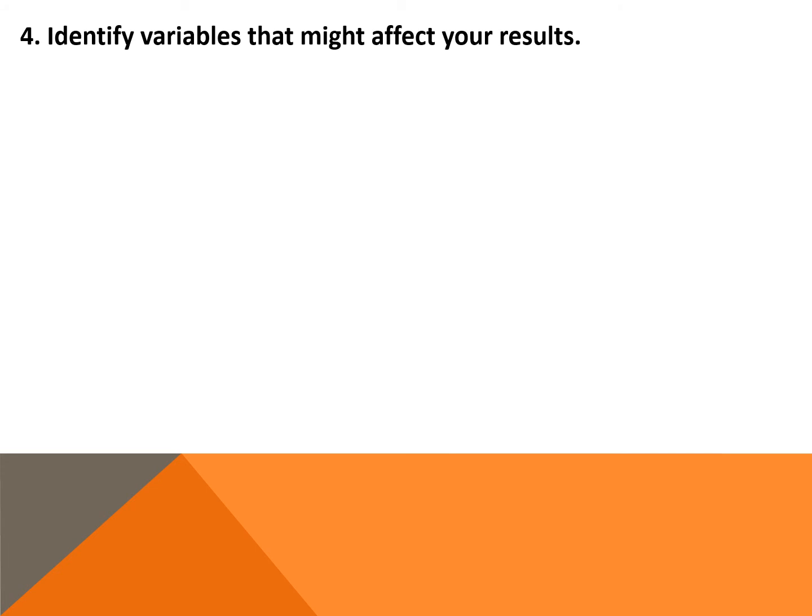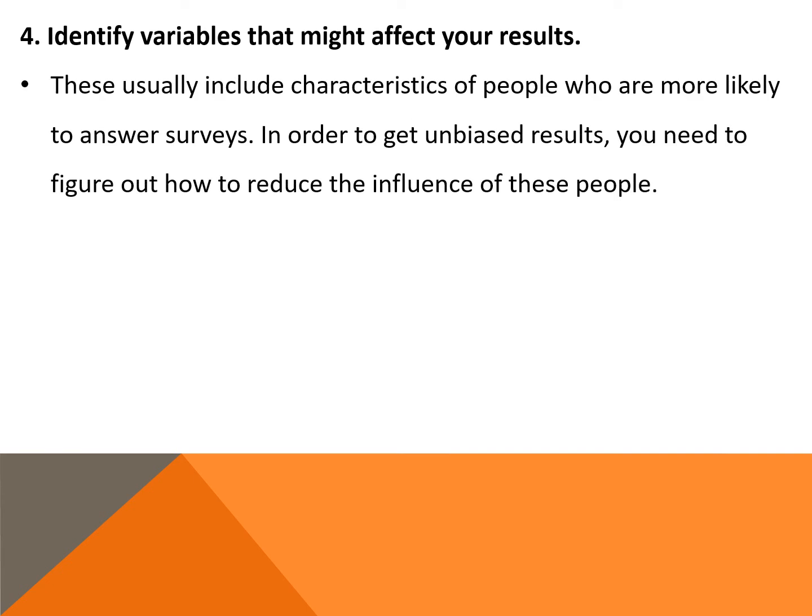The fourth step of getting the best result is identify variables that might affect your result. These usually include characteristics of people who are more likely to answer your survey. In order to get unbiased results, you need to figure out how to reduce the influence of these people. For example, as a computer business owner, you could do this by screening participants before the survey. If you think you primarily do business with engineering students, only accept surveys from them, even if history or English majors are more likely to respond to your survey.